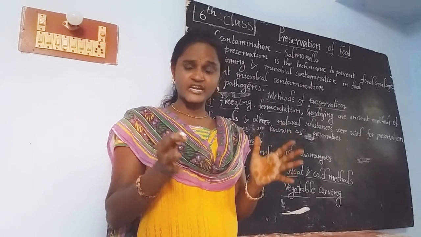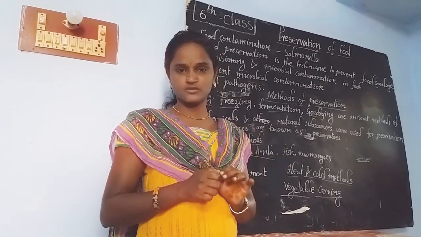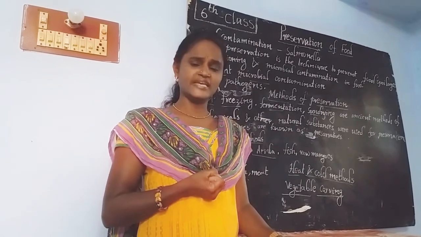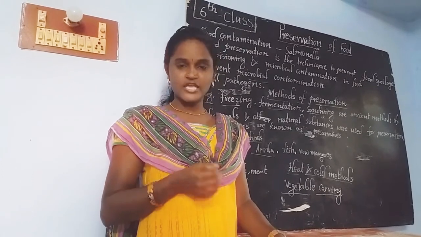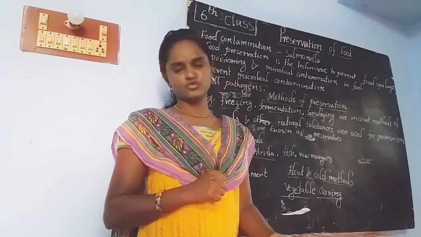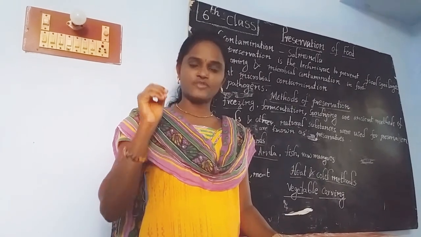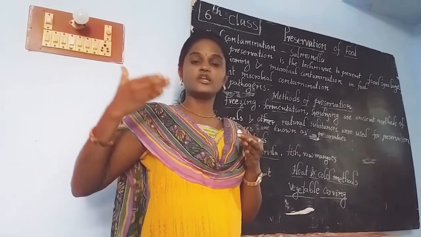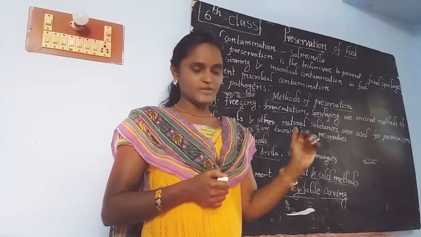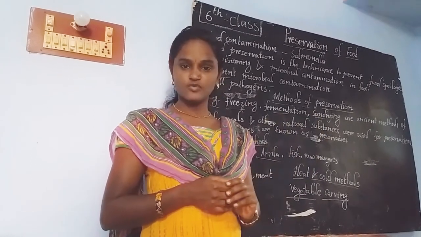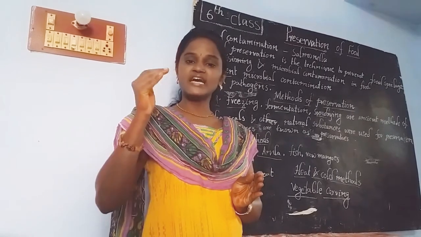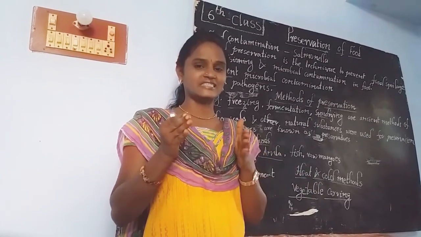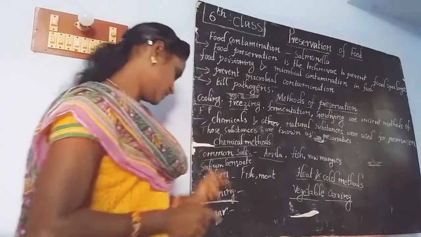Because air may contain many pathogens and microorganisms, and microorganisms are always attracted to damp areas. Damp area means a moisture-containing area. If we control the moisture present in the food, and if we stop the entry of air into the container, then it leads to storing food for a long time. That's why we use these methods to preserve food. Canning means storing food in a container which is capable of stopping the entry of air, airtight containers. Then move to the next one.